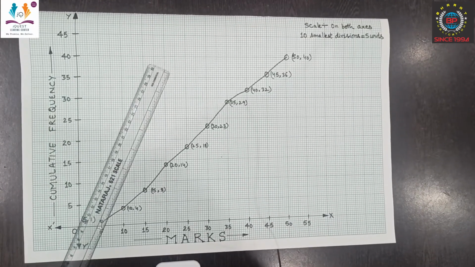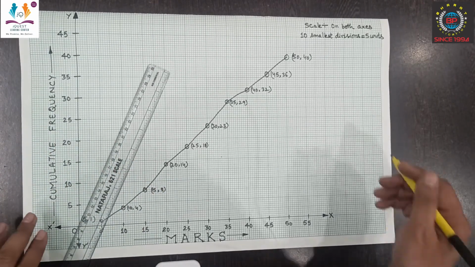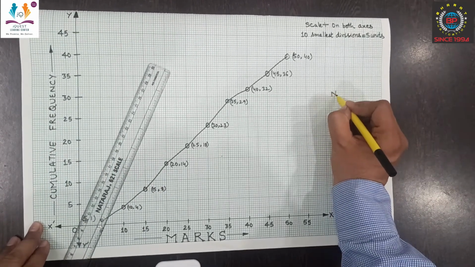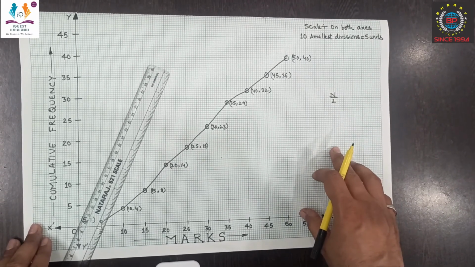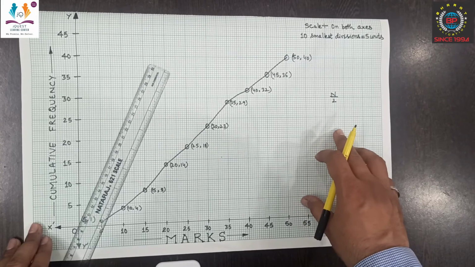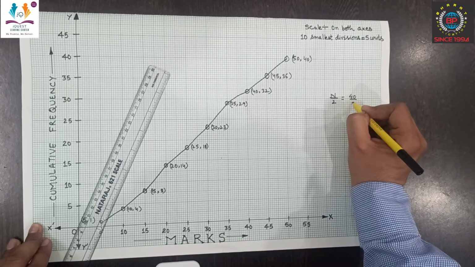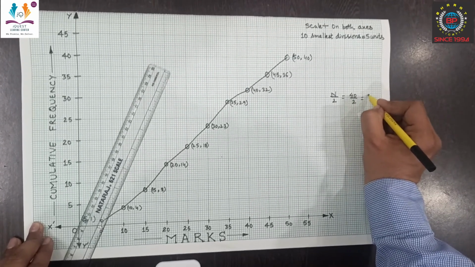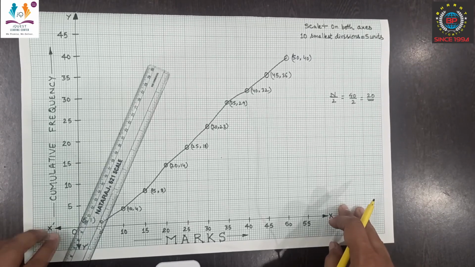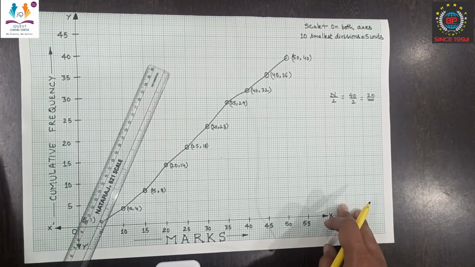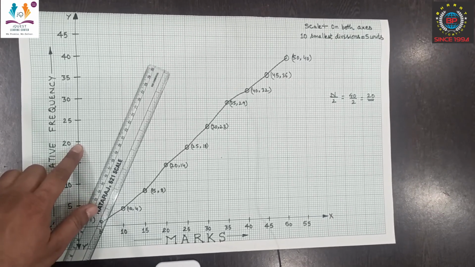Now I am going to find the median from this graph. For this we have to calculate n by 2. N is the total number of observations, and according to our question the total number of observations is 40, and if you divide it by 2 you will get 20. So locate the point 20 on the y-axis. Here is the point 20.